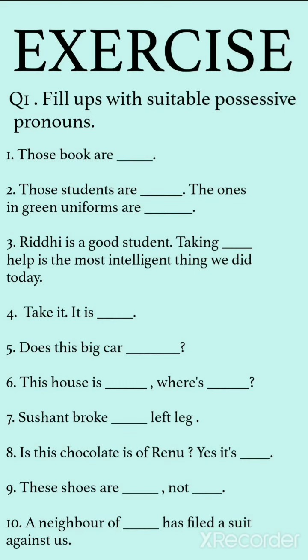This house is dash, where is dash. This house is yours, where is ours? Sushant broke his left leg. Is this chocolate of Renu? Yes, it's hers. These shoes are mine, not yours. A neighbor of dash has filed a suit against us. So here, a neighbor of ours has filed a suit against us.